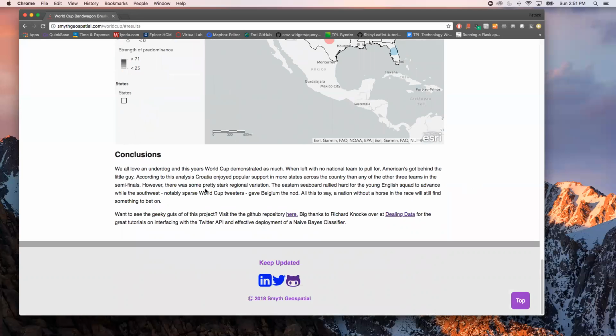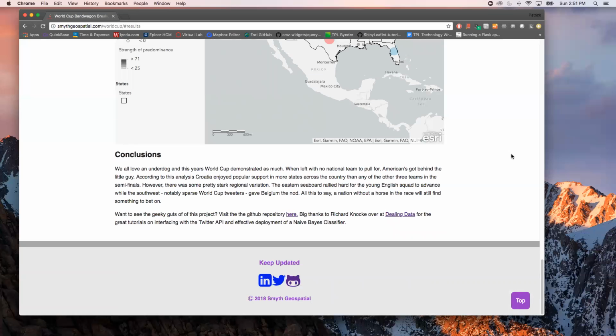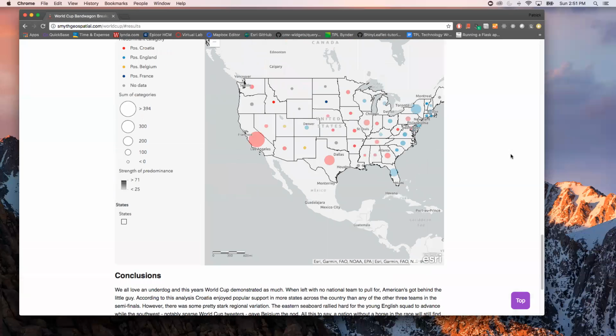We did, however, see some pretty stark regional variation, especially along the eastern seaboard, where there was a lot of support from tweeters for the English squad. While the Southwest were kind of sparse tweeters, that was the only region that gave Belgium a nod. But by and large, most fans got behind Croatia.